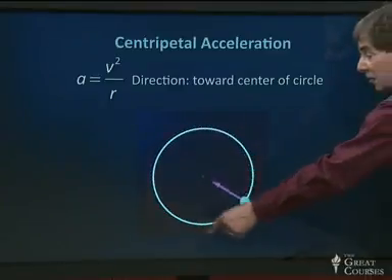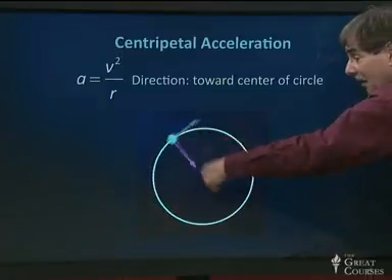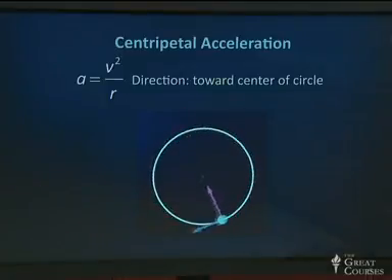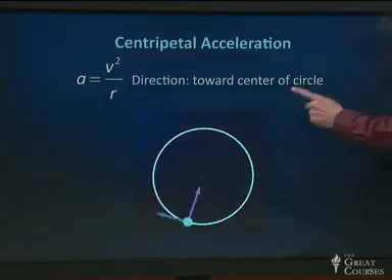Its velocity vector is always tangent to the circle, and its acceleration vector is always at right angles to the velocity vector and directed toward the center of the circle. So we know everything about this acceleration. We know its magnitude and we know its direction. Its magnitude is v squared over r. Its direction is toward the center of the circle.